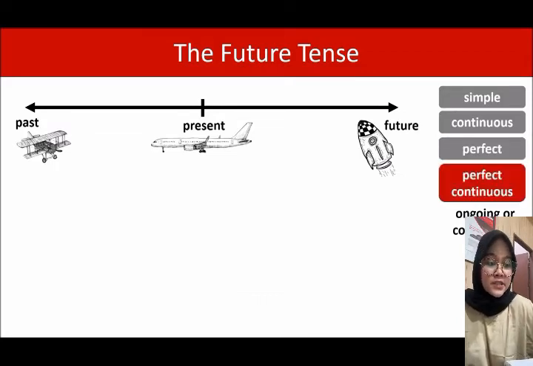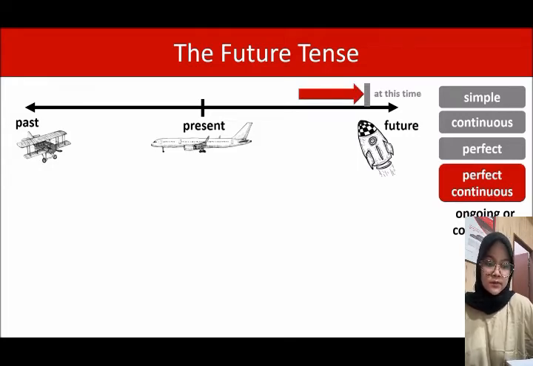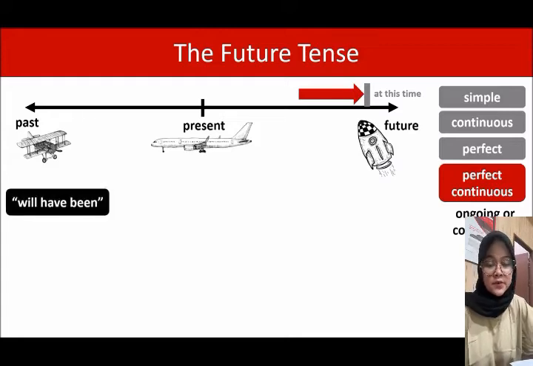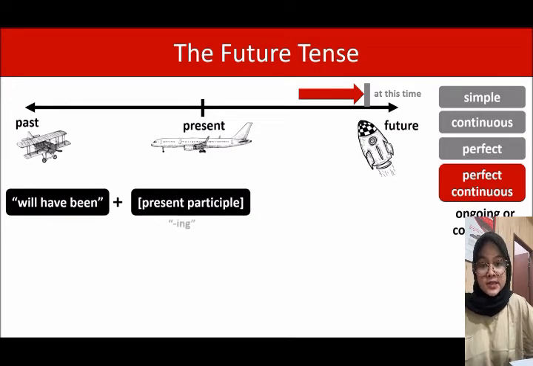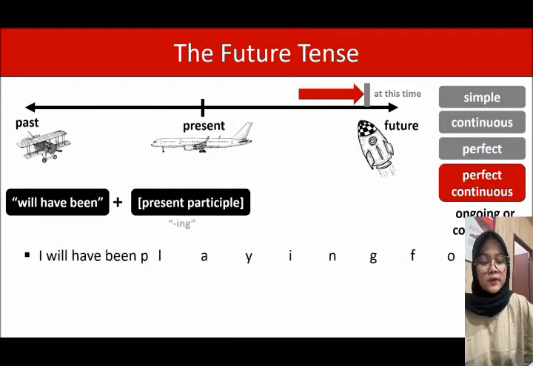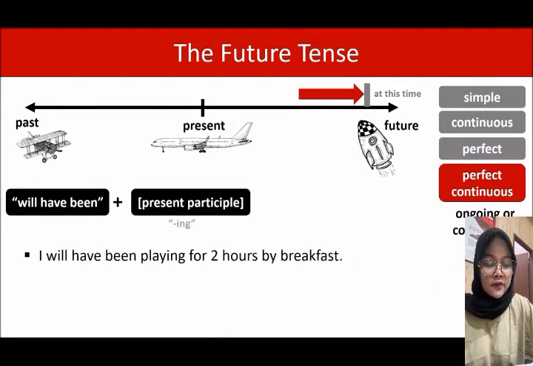It's the perfect continuous tense. This is for an ongoing activity that will be completed at some time in the future. The construction we use is will have been plus the present participle. And remember, that's just the form of the verb that ends in -ing. Here's an example. I will have been playing for 2 hours by breakfast. Will have been playing, that's the future perfect continuous tense.